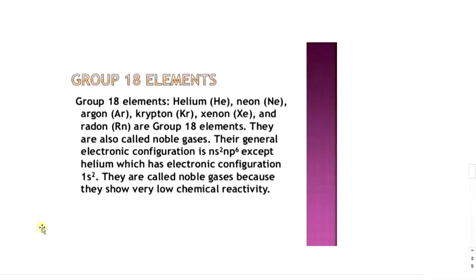Now these gases, on account of their analogy with gold and platinum, are also known as aerogens because they are present in the air, or rare gases because of their low abundance in the air. Out of these gases, only radon is radioactive. As such, it does not occur in the atmosphere but has been prepared by disintegration of radium. The longest lived natural isotope of radon has a half-life of only 3.8 days.